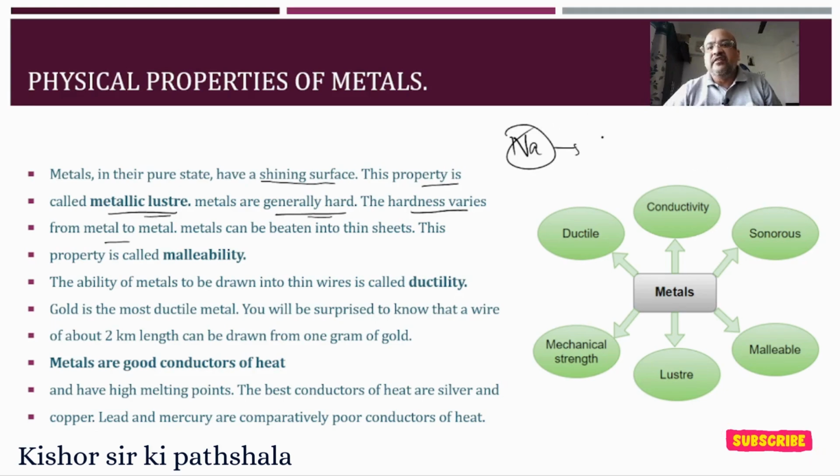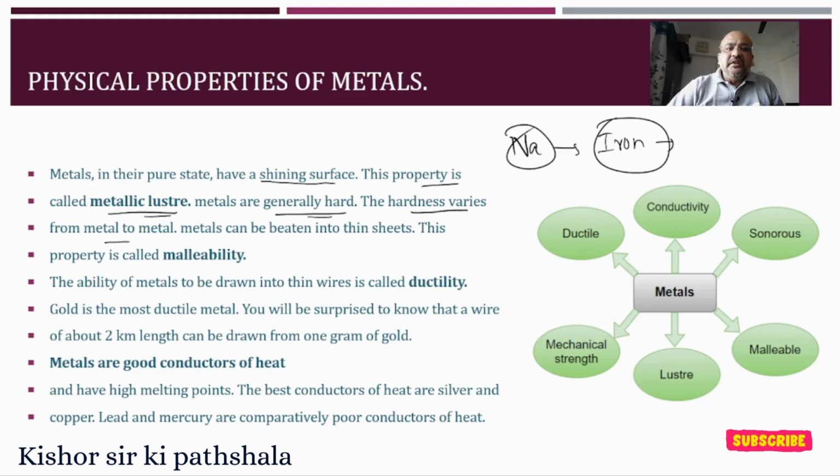In the same way, if I take iron and try to cut it, it's not possible to cut iron. So the hardness varies from metal to metal. Now you will see metals can be beaten into thin sheets.